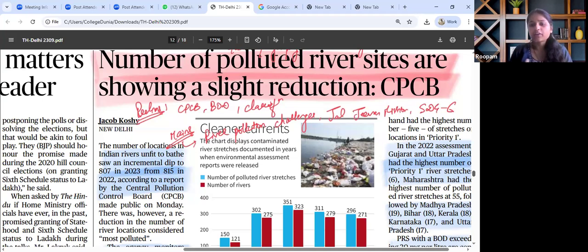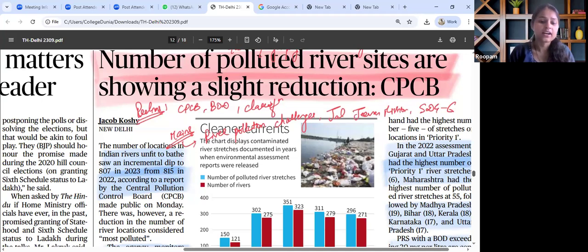Afterwards, we need to know from the prelims perspective the role of CPCB. BOD, is it a correct measure to count pollution indicators? Afterwards, the classification with regard to polluted river systems as well. From the mains perspective, we need to know the river pollution challenges that are there, and federal coordination with regard to river rejuvenation. Afterwards, we can even interlink with the mission, a scheme that was launched for rejuvenation of groundwater depletion. Then there is a direct SDG involved with it, that is SDG 6, clean water.